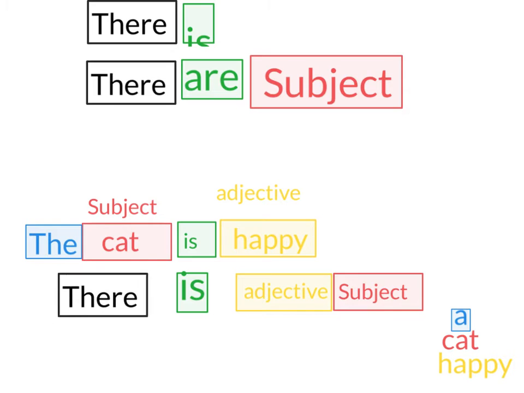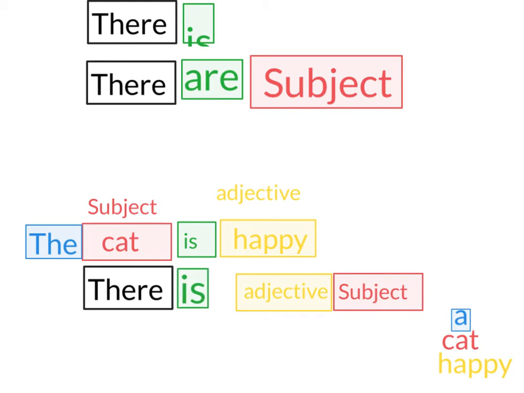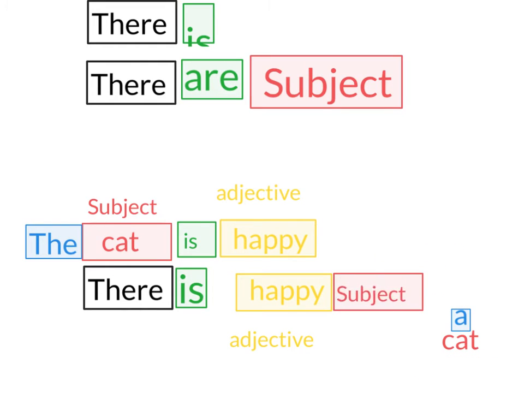If we begin with there, we have there is, and our adjective is happy, and this will be the subject. It's the same one here. We're moving this cat over here. So I will put the word cat here. So if we look at this first one, we have the cat is happy.